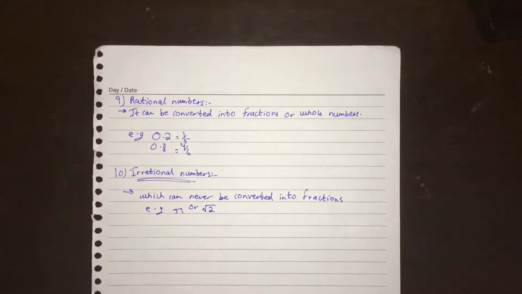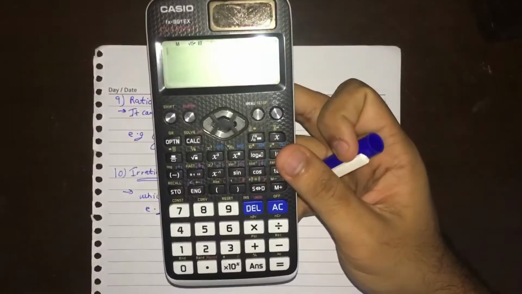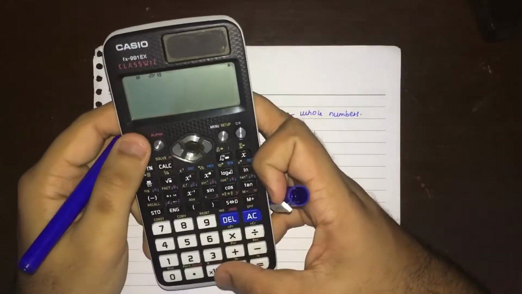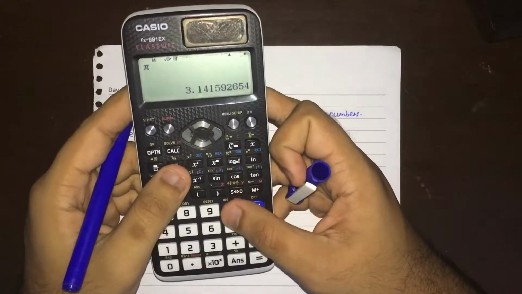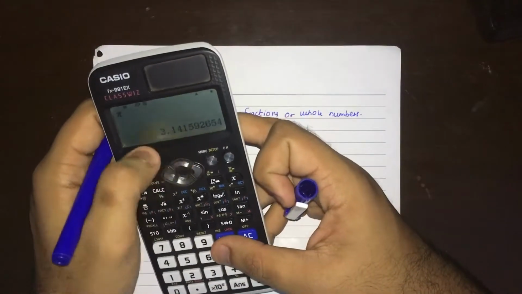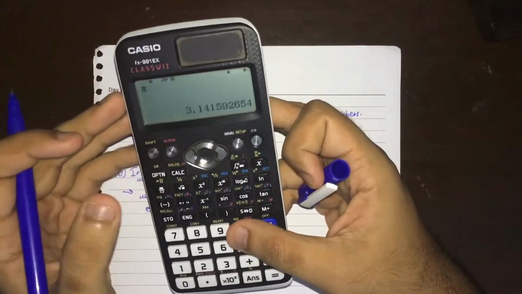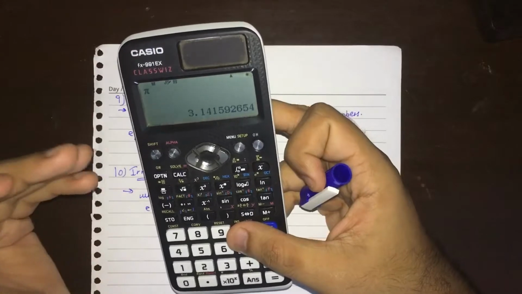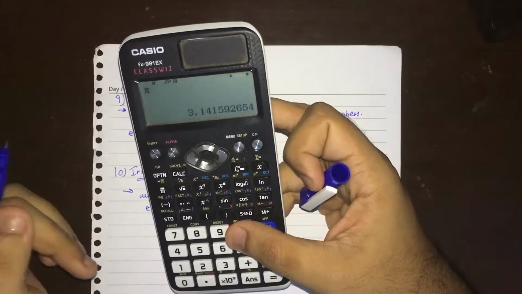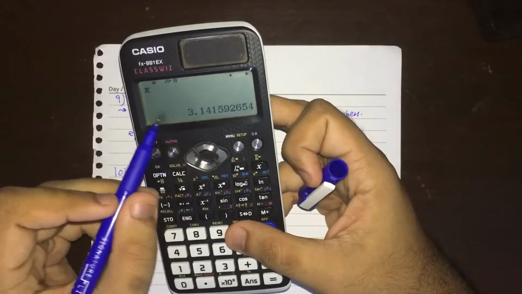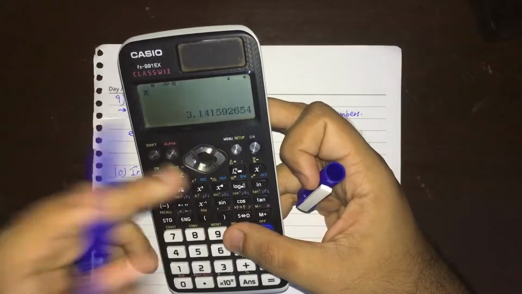For example, if you put pi in this calculator, it gives us a decimal. Many people say that 22 upon 7 is also the value of pi. But if we look at this value, this is the exact value of pi, 3.141592654.